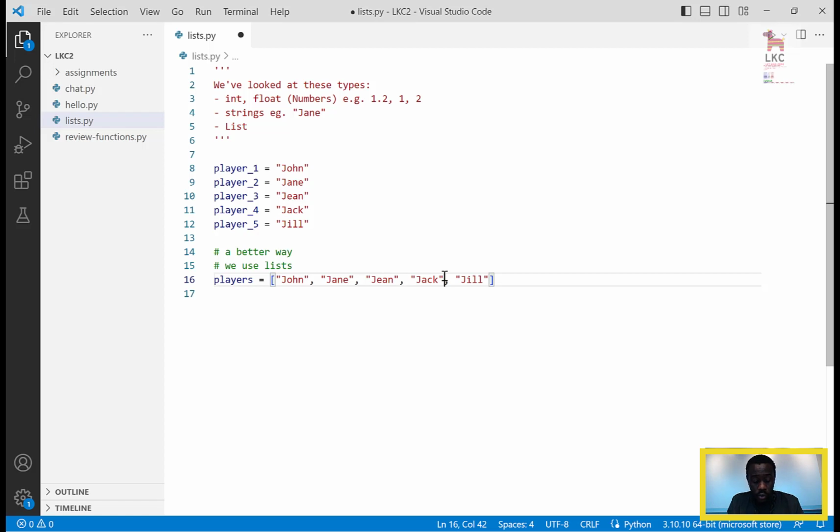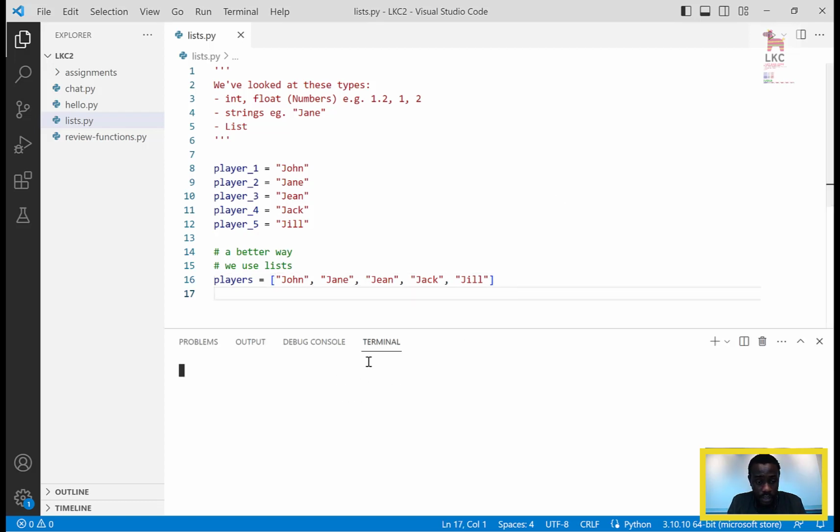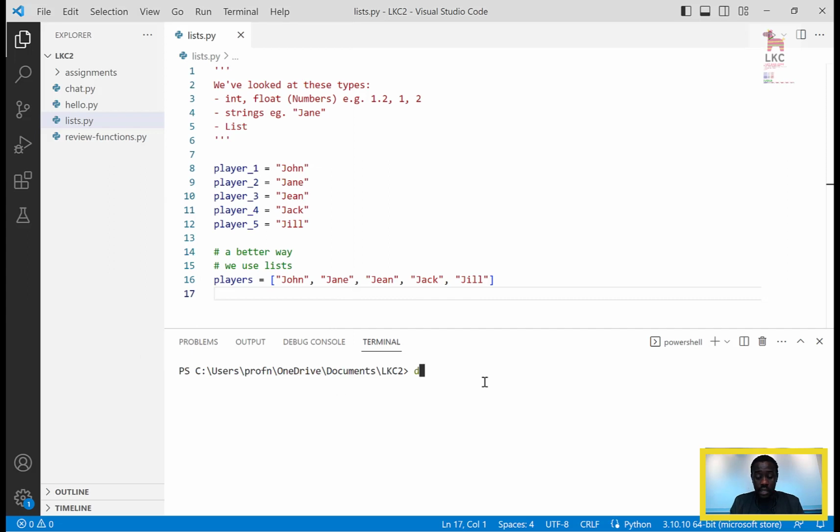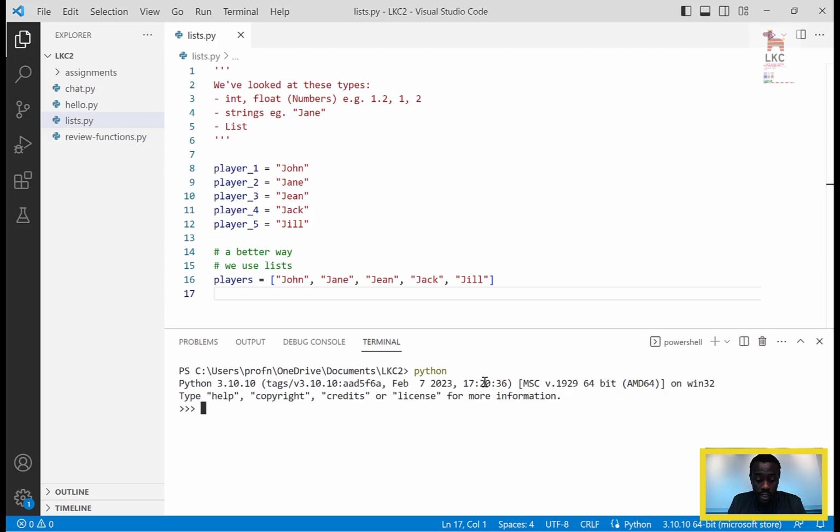I'll save this, and I want to get into the REPL, and we want to interrogate this list a little bit. Open the terminal or view terminal. I just use a shortcut, but you can use view terminal. On the terminal here, I'll get into Python. I type python, I get into the shell, and now I just copy and paste this.